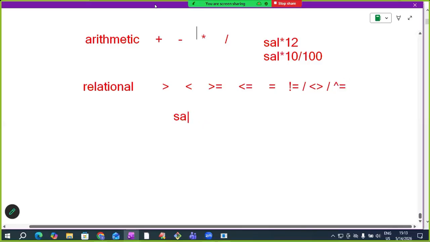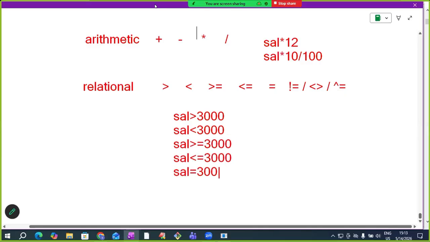Whose salaries are more than 3,000? Whose salaries are less than 3,000? Whose salaries are greater than or equals to 3,000? Whose salaries are less than or equals to 3,000? Whose salaries are 3,000? Whose salaries are not 3,000? So to compare a column value with one value, we are using relational operators.